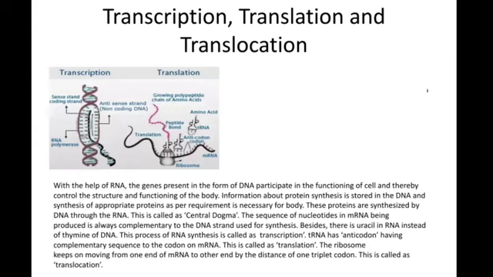The two methods of translation and transcription together are called central dogma. During this process, the ribose keeps on moving from one end of mRNA to other by the distance of one triplet codon. This is called translocation.